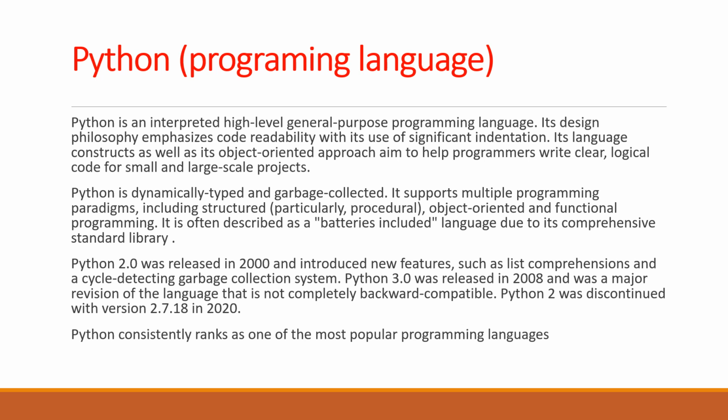Python 2.0 was released in 2000 and introduced new features such as list comprehensions and a cycle-detecting garbage collection system. Python 3.0 was released in 2008 and was a major revision of the language that is not completely backward compatible. Python 2 was discontinued with version 2.7.18 in 2020. Python consistently ranks as one of the most popular programming languages.